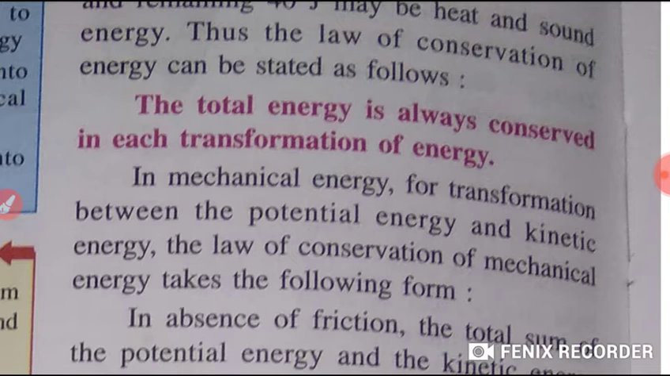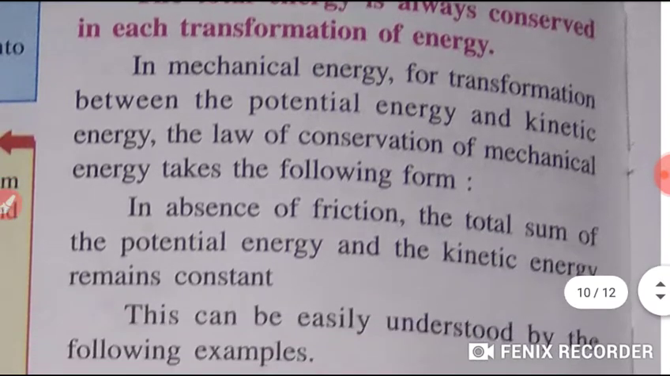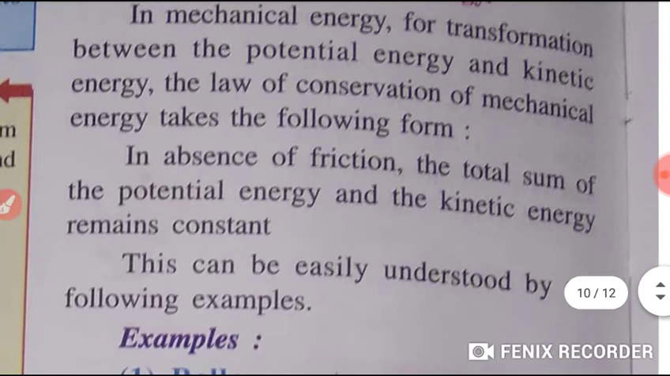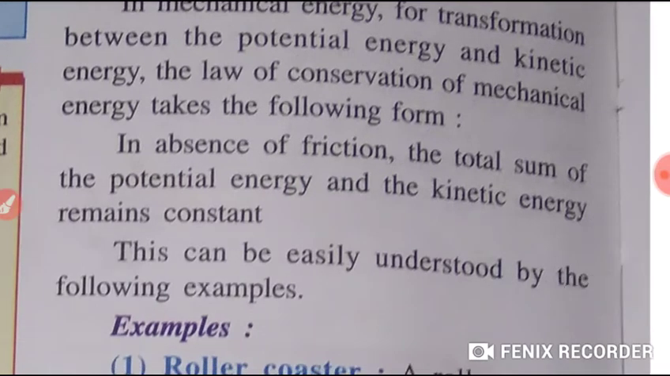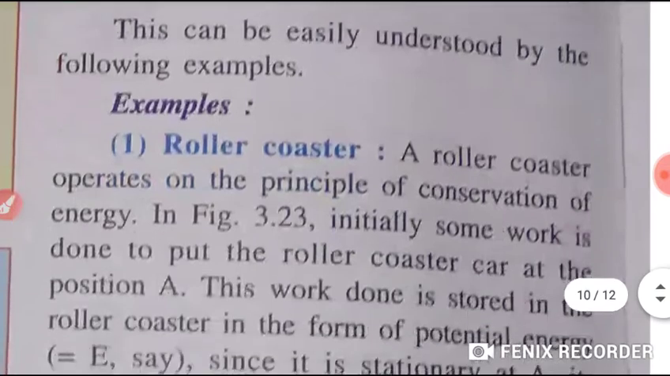In mechanical energy, students, for transformation between the potential energy and kinetic energy, the law of conservation of mechanical energy takes the following form. In the absence of friction, the total sum of potential and kinetic energy remains constant. This we can easily understand by the following example.